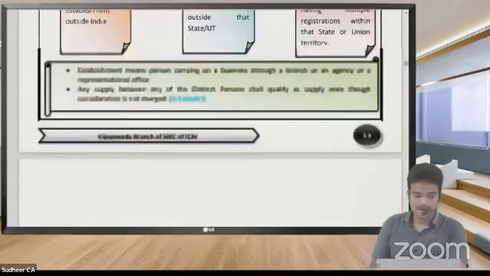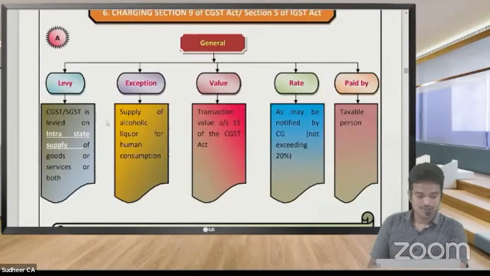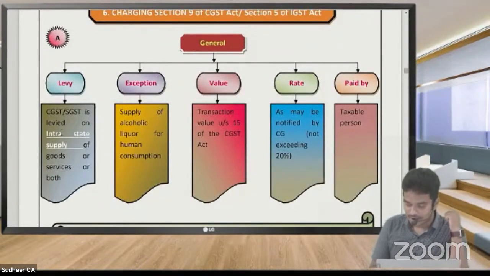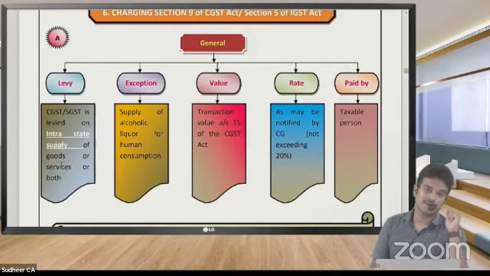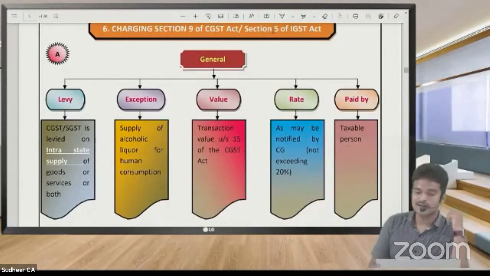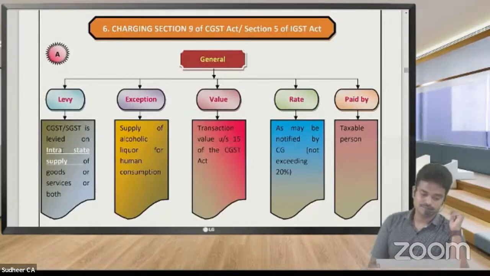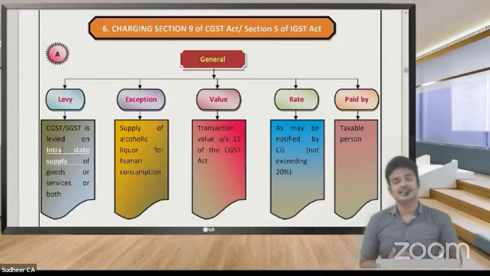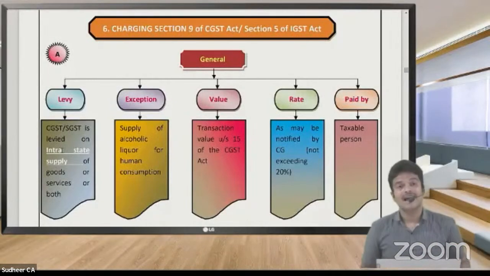So now coming back to the charging section. So CGST and SGST is levied on intrastate supply of goods or services. What has been specified here, sir? Intrastate supply. That means in section 5 of IGST Act, both we are going to learn simultaneously. No? In section 5 of IGST Act, in this place inter has been specified. So CGST and SGST is levied on intrastate supply. IGST will be levied on interstate supply.